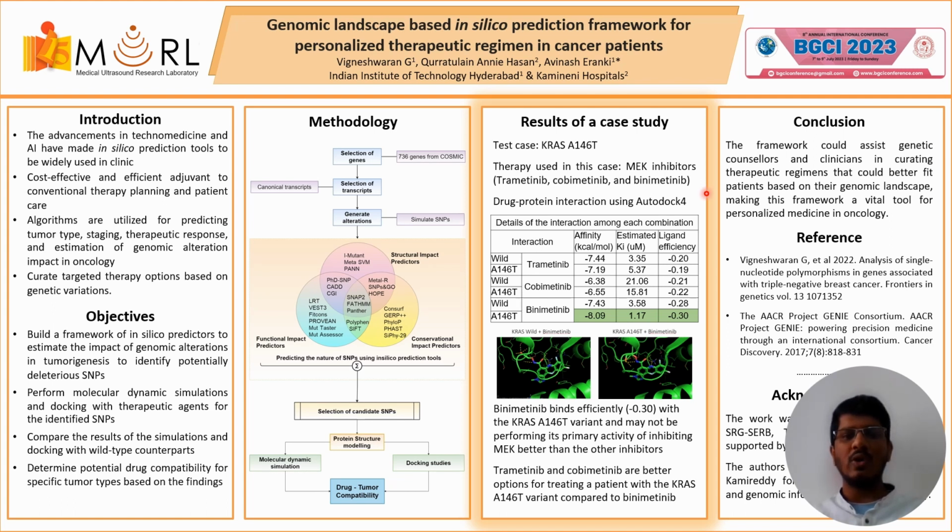So we performed docking of these drugs with predicted protein structure of wild type and the variant of KRAS using Autodock 4. We found that binimetinib binds efficiently with the A146T variant, suggesting that it might end up binding with KRAS variant and not perform its primary activity of inhibiting MEK. Thus, it could be suggestive that trametinib and cobimetinib would be a better fit than binimetinib for a patient harboring KRAS A146T variant.